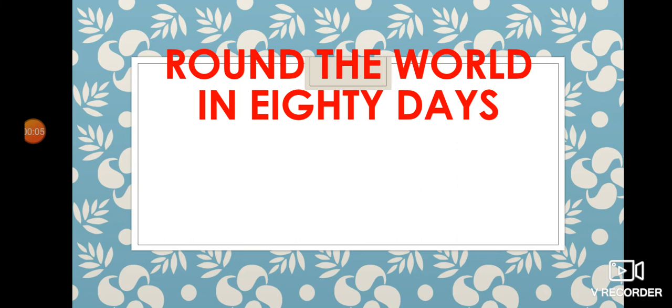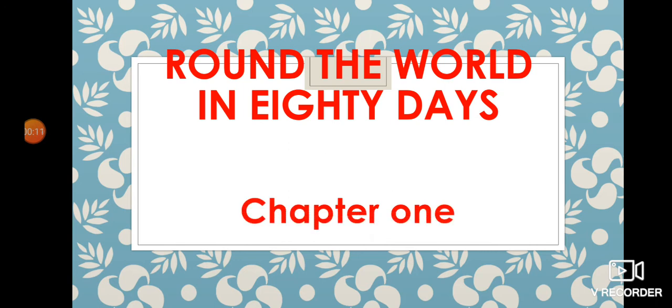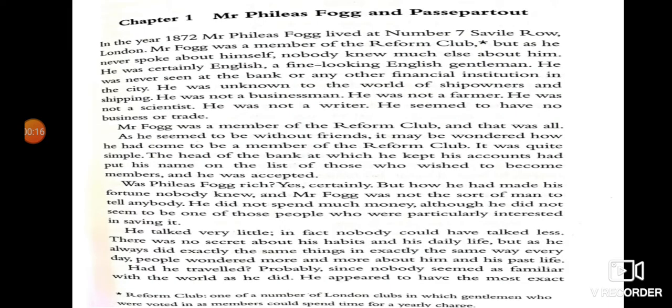Your novel this term is called Round the World in 80 Days. And before I give you the explanation of chapter 1 and chapter 2, I'll talk about the main characters of this novel. The first and most important character in our novel is Mr. Fogg.